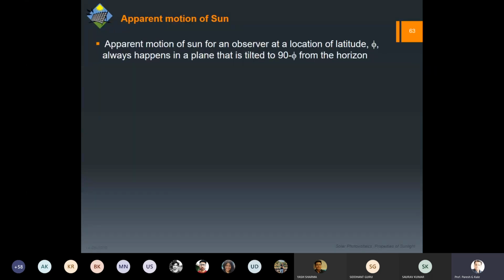Now the next important thing is the apparent motion of the sun. Whenever the observer is at any location, let us say of latitude phi, the sun's position is going to change throughout the year and throughout the day. So we have to find out a plane in which the sun is traveling for one day. Obviously for 365 days we will have 365 planes, and these planes are parallel to each other, and the one plane at that location will be tilted at 90 minus phi.